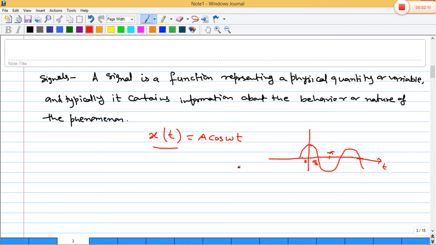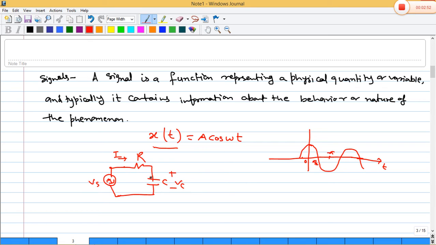Now suppose we consider an RC circuit. If an RC circuit is there, then the voltage across the capacitor, or the current flowing through the resistor R, is nothing but a function of t, and it will contain some information.